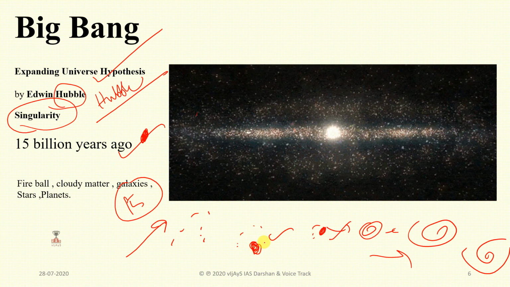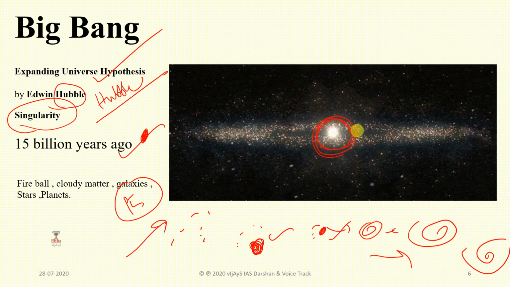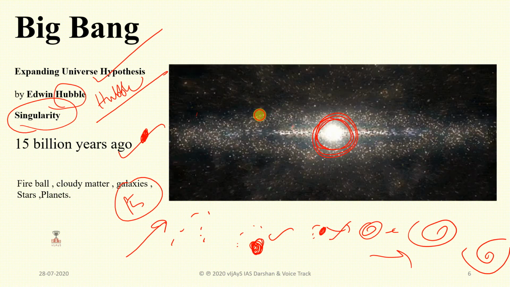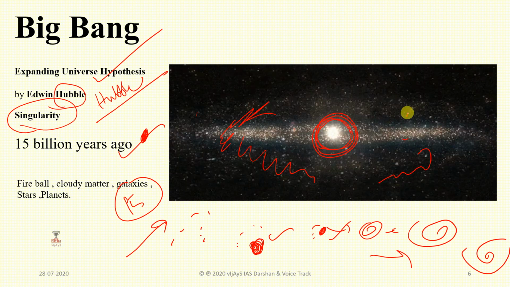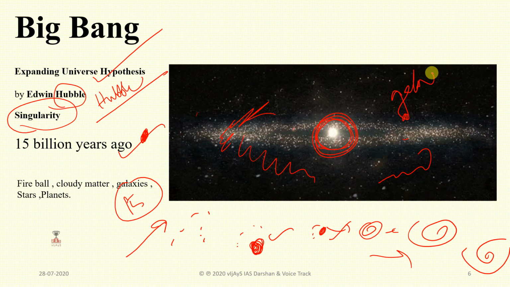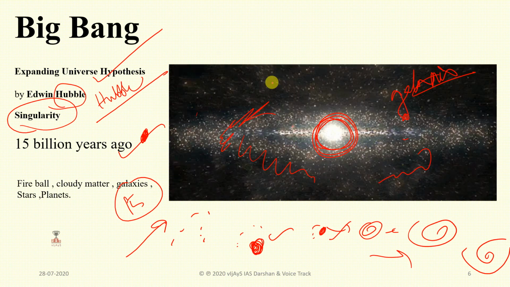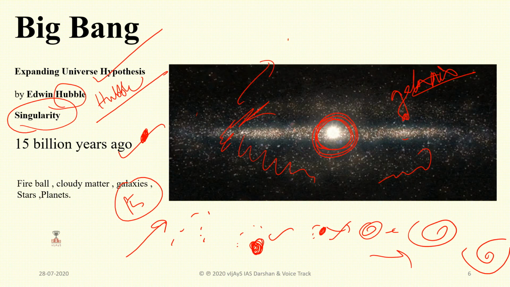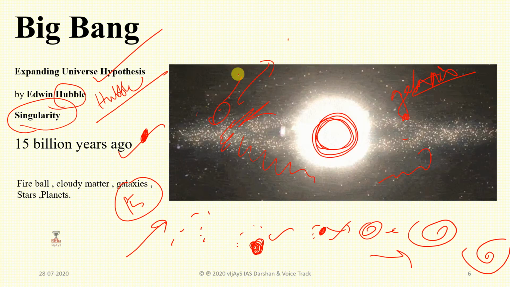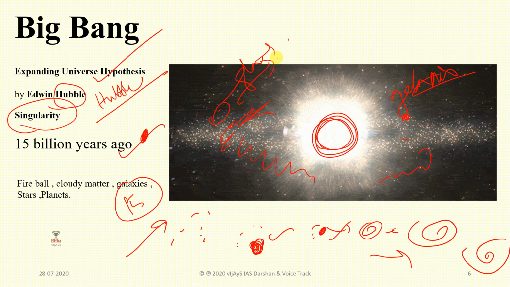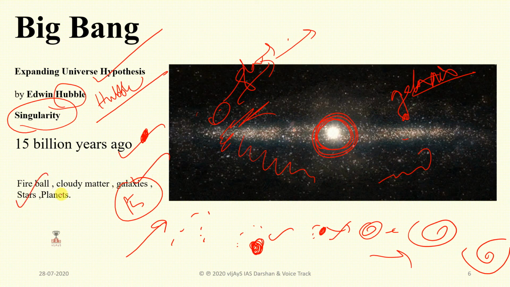A single fireball, like what we are seeing here, along with wispy clouds, exploded and formed clusters of galaxies. These clouds exploded to form galaxies, and after that these galaxies turned into stars, then into planets.